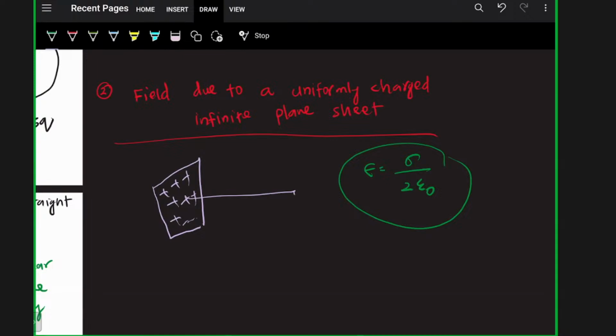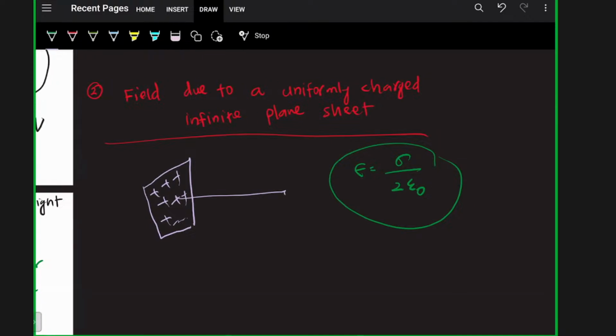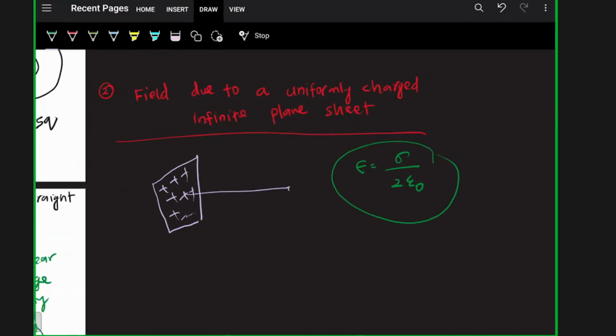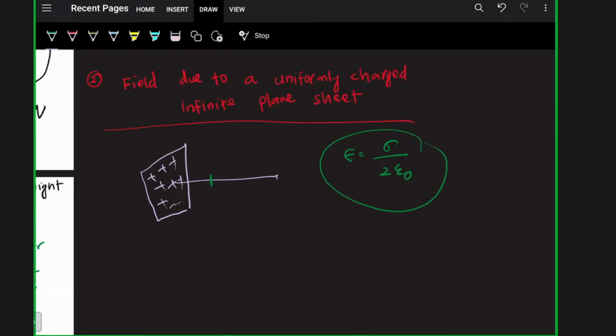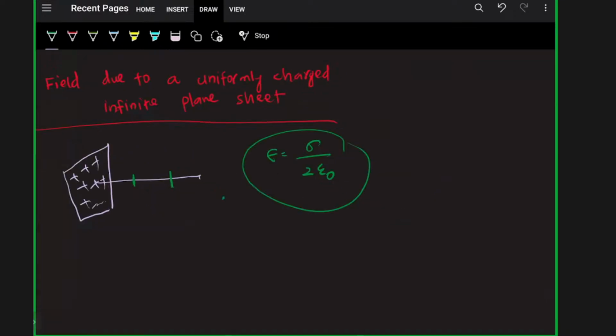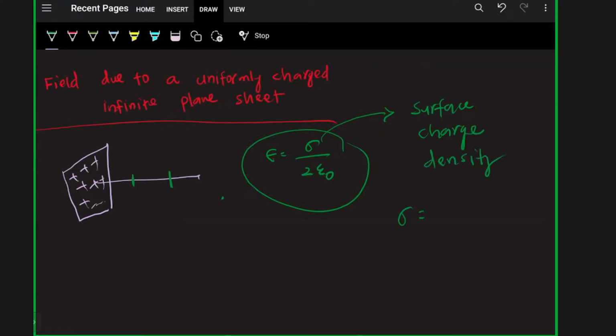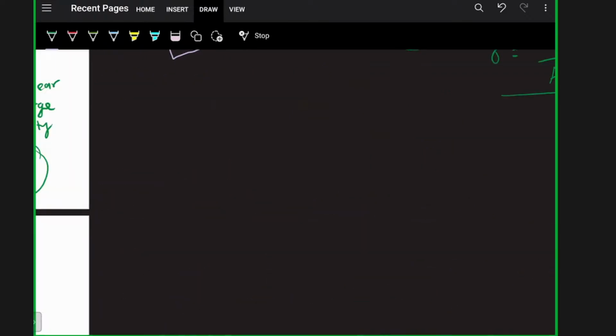Clear? See, from this equation we can make out one thing. There is no distance dependency of the electric field due to a uniformly charged infinite plane sheet. Whether it is here, again sigma by 2 epsilon naught. If it is here, again sigma by 2 epsilon naught. Clear? Where sigma is the surface charge density, and sigma equals charge contained divided by area. Clear? Yes.